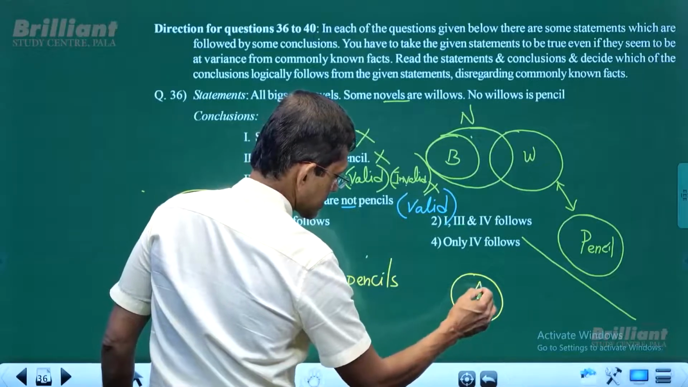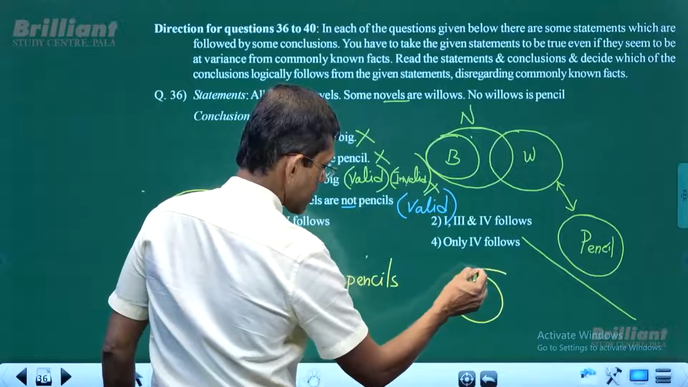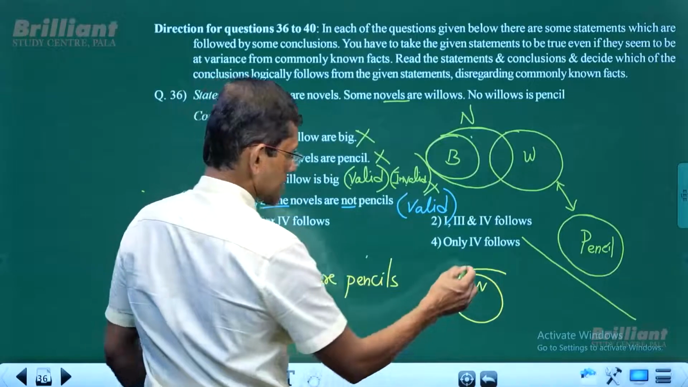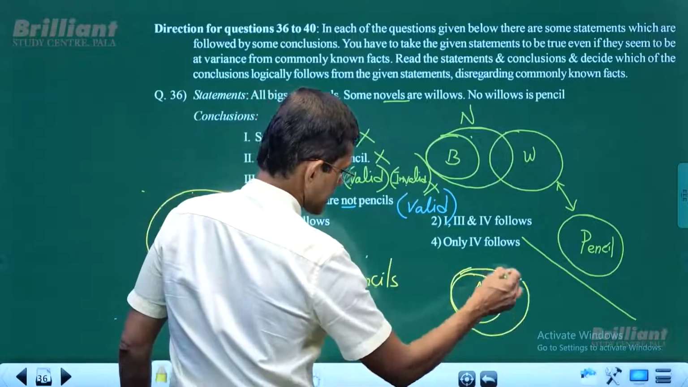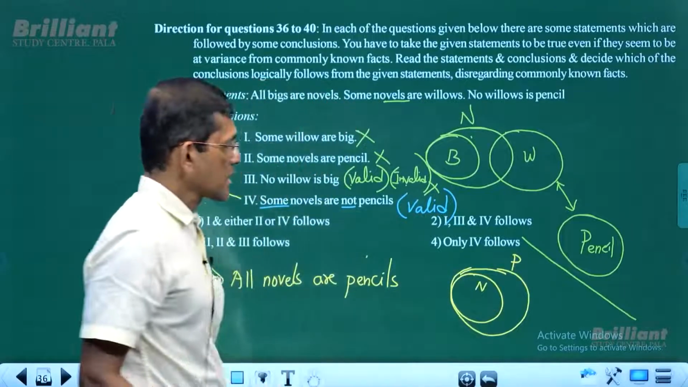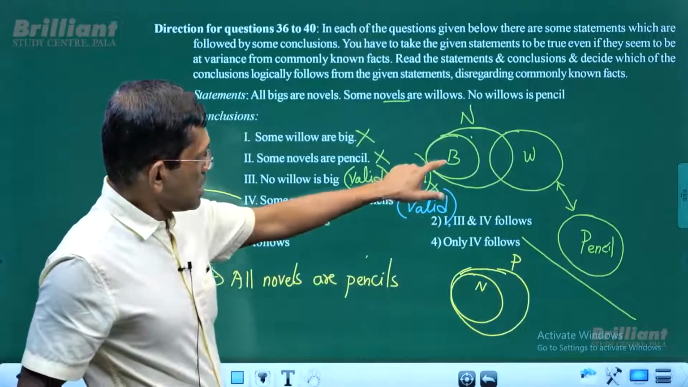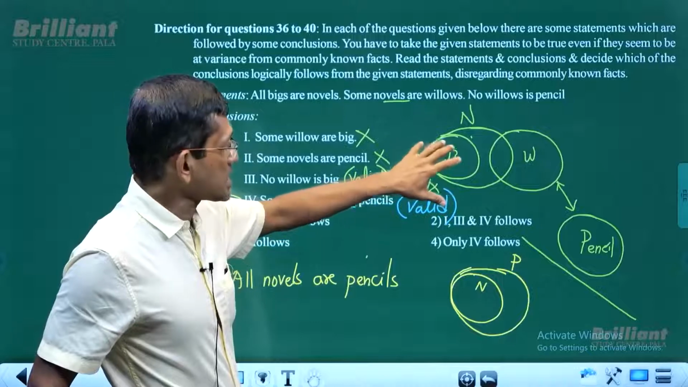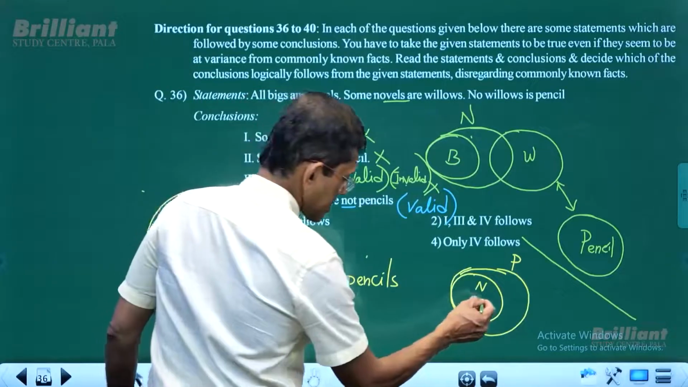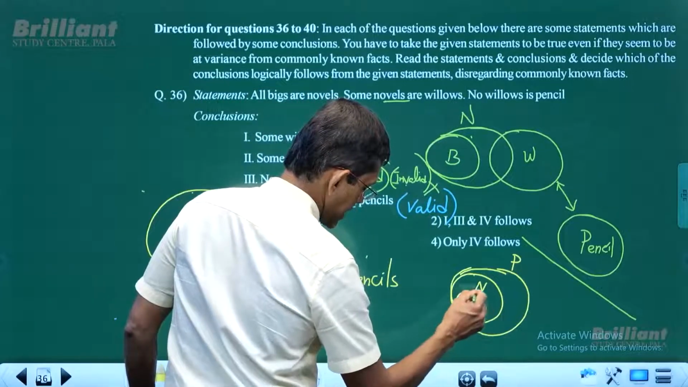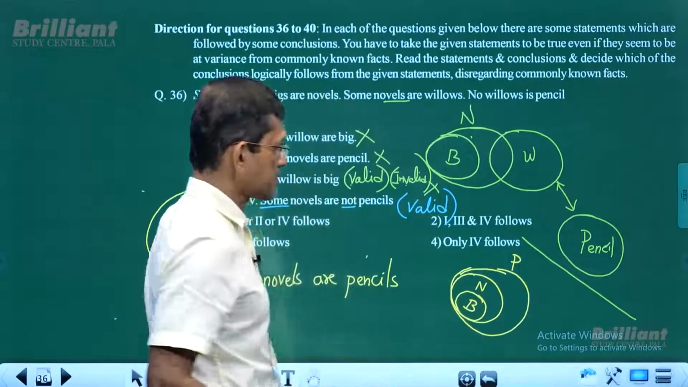So this is novel. All novels are pencils. Now we know that big is inside novels. So big must be inside novels. So big must be here.